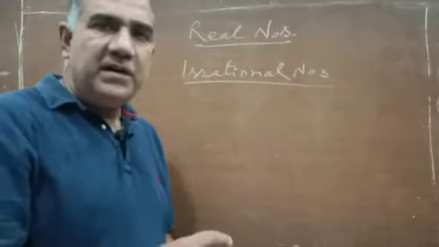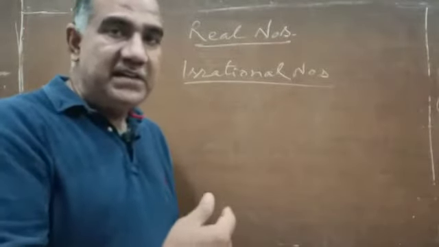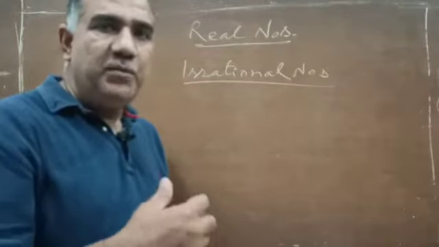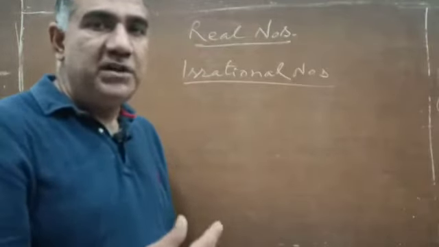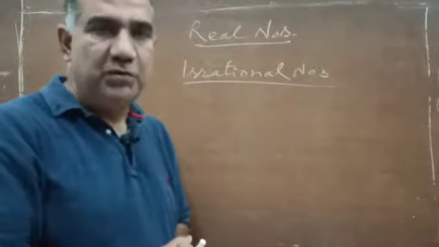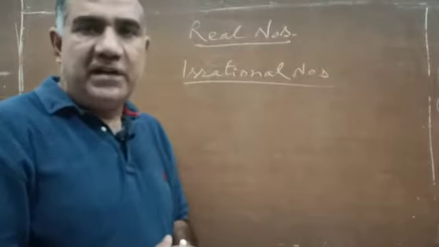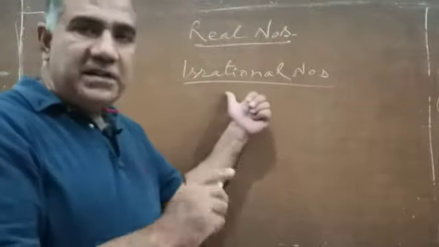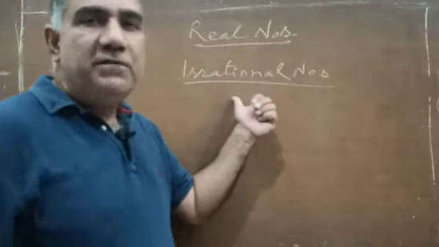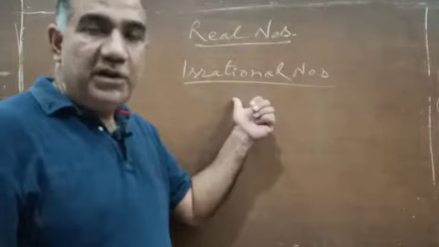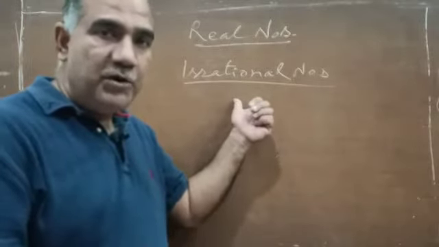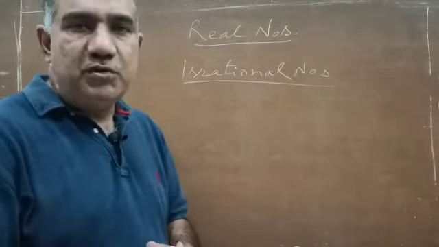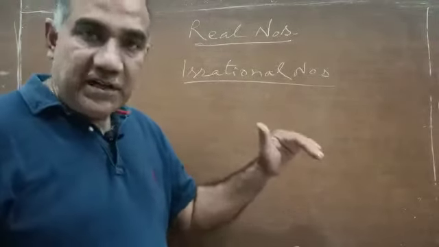One is a number. While defining rational numbers, we said a rational number is a number which can be written in the form of P upon Q, where P and Q are both integers and Q is not equal to 0, Q being the denominator there. Here we will just say it like this. An irrational number is a number which cannot be written in the form of P upon Q, where P and Q are both integers and Q is not equal to 0. That is one way of defining an irrational number.